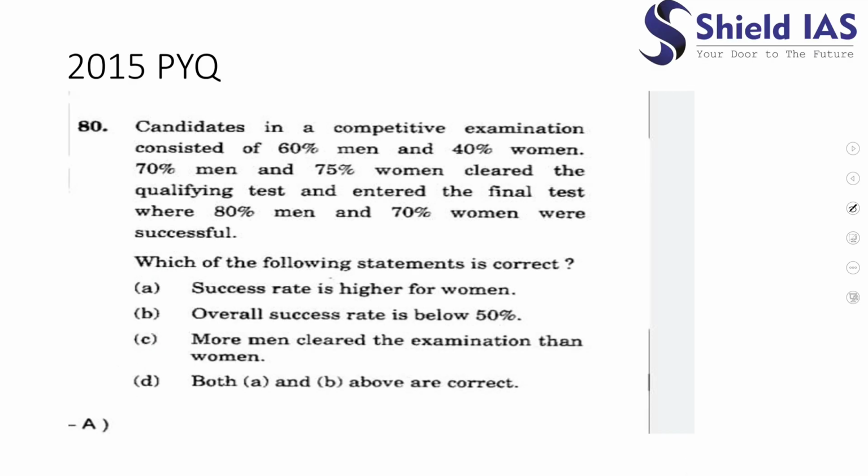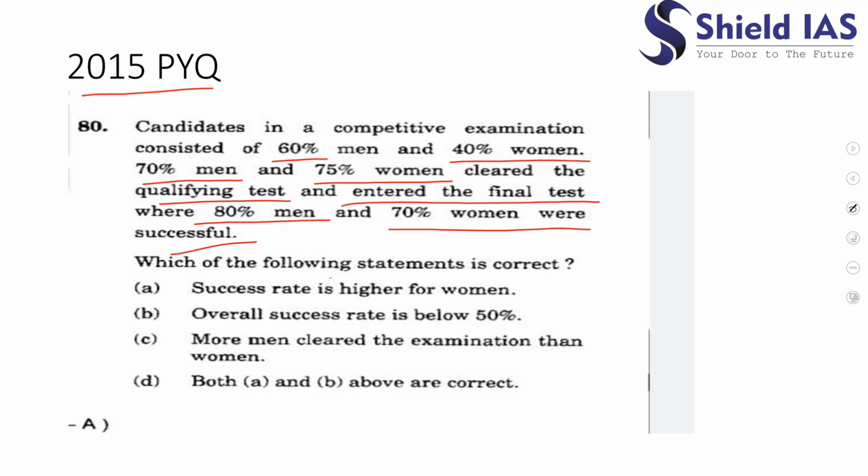Now this is another question, also asked in 2015. Candidates in a competitive examination consisted of 60% men and 40% women. 70% men and 75% women cleared the qualifying test and entered the final test, where 80% men and 70% women were successful. We have to see what is the answer to this particular question among these statements.